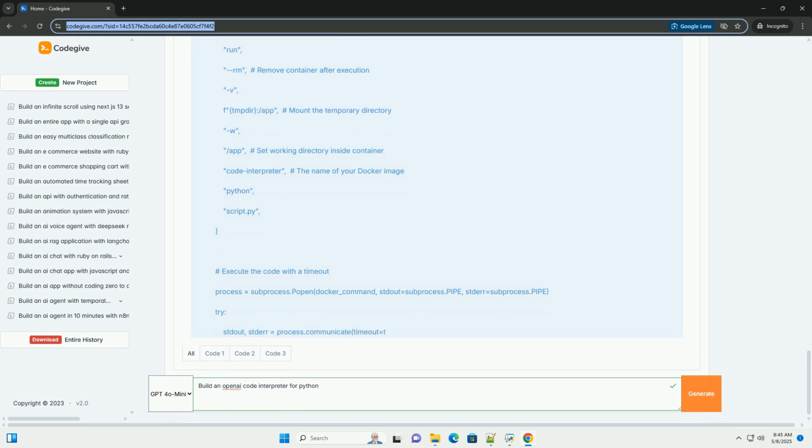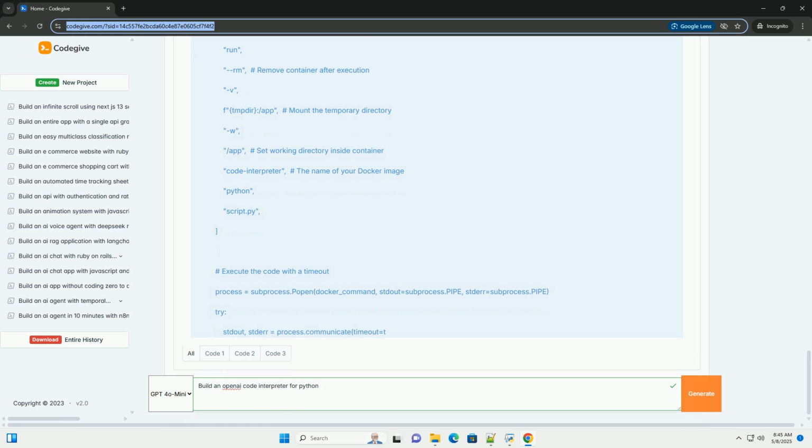Architecture overview. The basic architecture of a code interpreter typically involves these components. 1. User input: the user provides a natural language prompt or request. 2. LLM prompt engineering: the prompt is carefully crafted to instruct the LLM to generate Python code. 3. Code generation: the LLM generates the Python code based on the prompt. 4. Sandboxed execution: the generated code is executed in a secure, sandboxed environment, for example a Docker container or a virtual machine. 5.